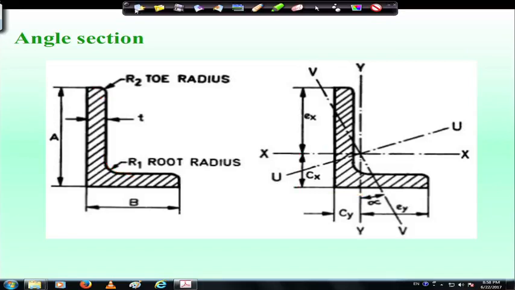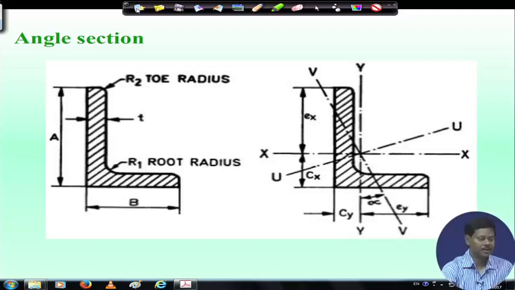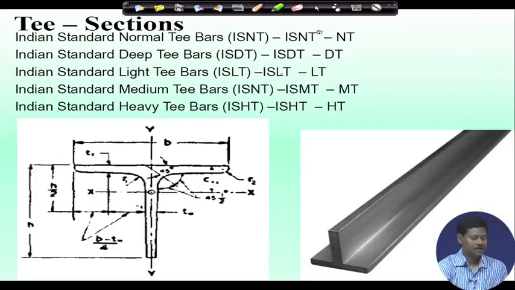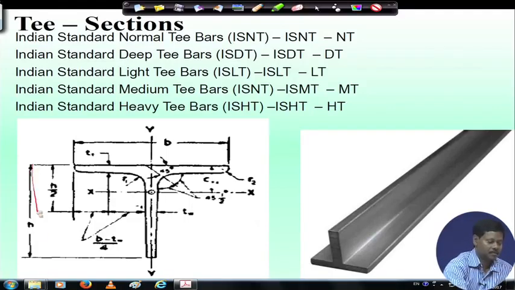So, for designing of the member using angle section, we need different geometrical properties, which are available in the SP 6. This is another section which is called T section, Indian standard normal T section, and here also in case of T section, the H is the depth, and other details I am not going in details, you can find out in the code.